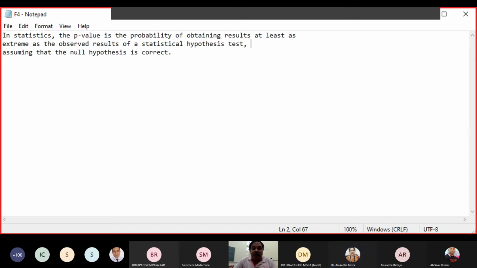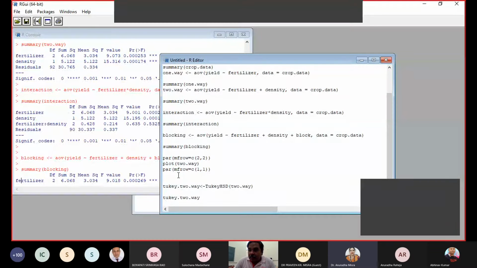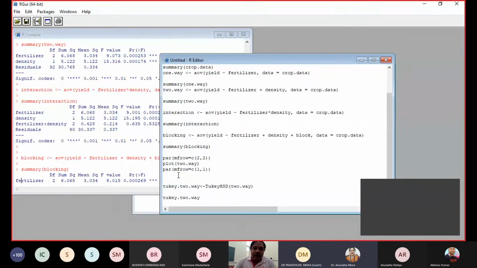Once you switch between screens, then in Microsoft Teams you have to unshare and share again. Close the Notepad sharing and select RStudio, and it will show. Now is it visible? Yes, it's visible.